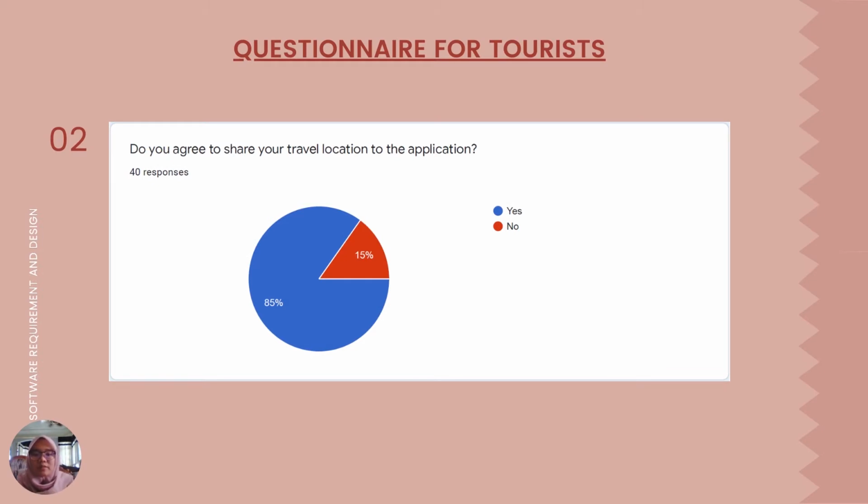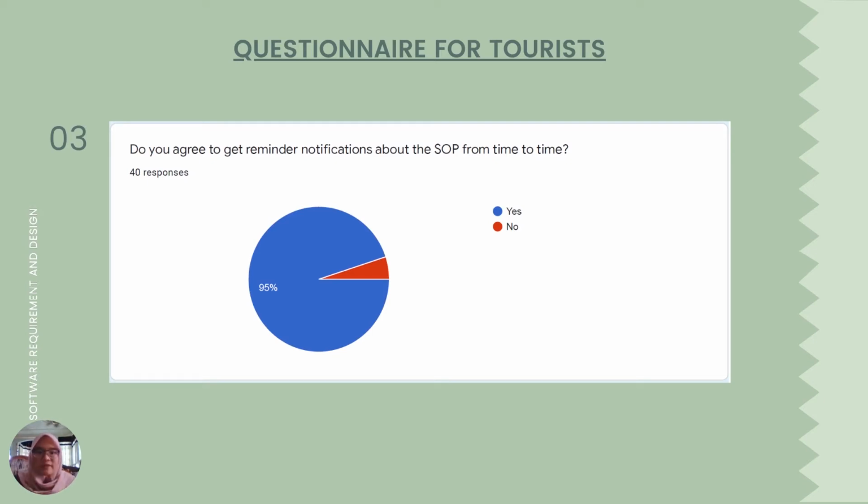Next, because our application will track the location that they want to know, the user needs to share the location with the application, and 34 respondents agree with that feature. And another feature is to get a reminder notification about the SOP from time to time. There are 38 respondents that agree with that feature.